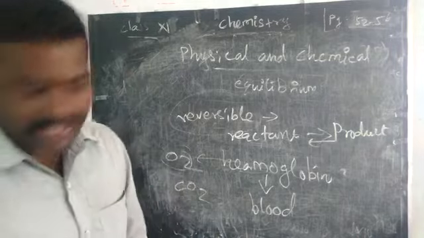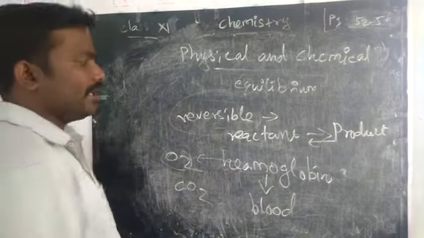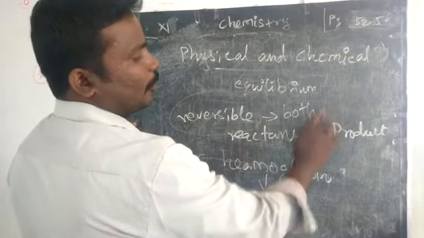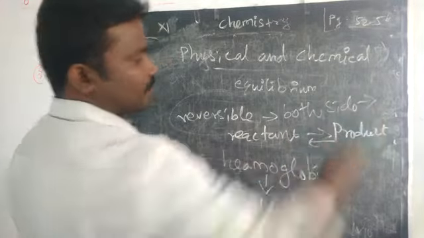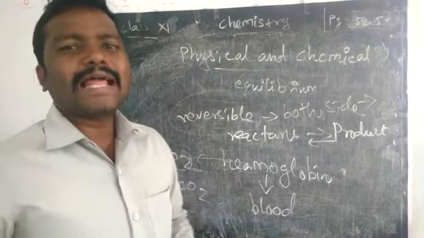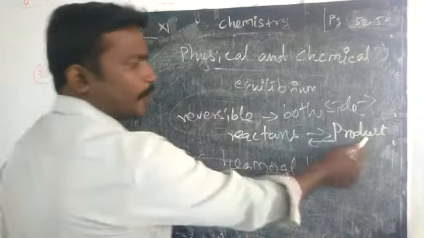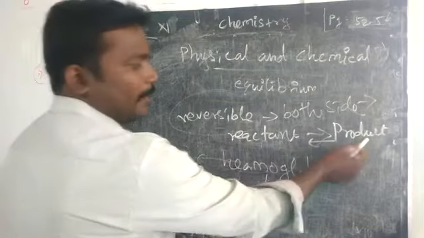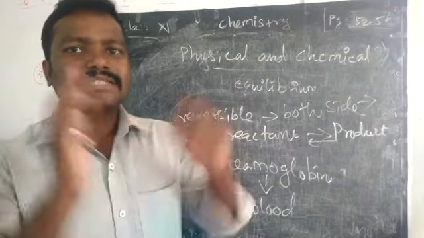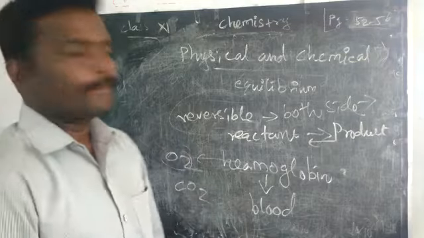Okay. Now we will see the definition for reversible reaction. What is a reversible reaction? The reaction proceeds in both directions. Both sides of the reaction take place in a chemical reaction. What? Both directions. Both direction is nothing but forward as well as backward. See, reactant to product, we can say forward reaction. Product to reactant, we will say backward reaction.